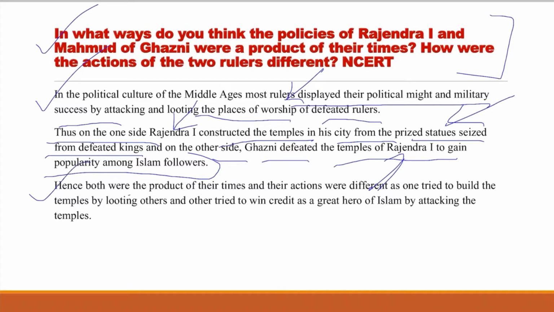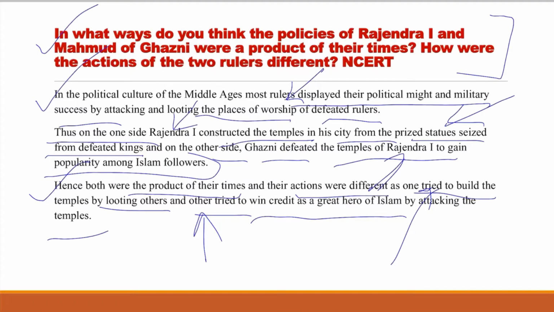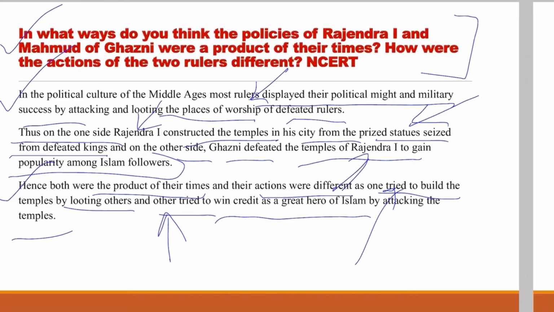Hence, both were a product of their times, and their actions were different: one tried to build temples by looting others, that is Rajendra I, and the other, Sultan Mahmud of Ghazni, tried to win credit as a great hero of Islam by attacking temples. So their purposes were different.